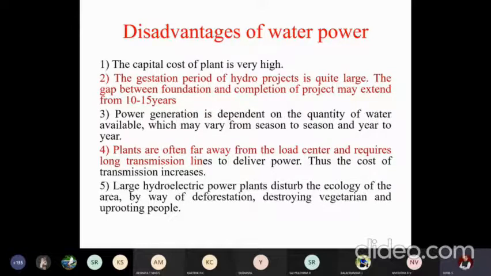The third point is power generation is dependent on the quantity of water available. This is the major drawback, which will vary from season to season. During the rainy season, where the stream of water flow is very good, no issues of any power.